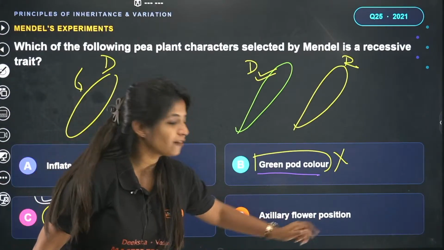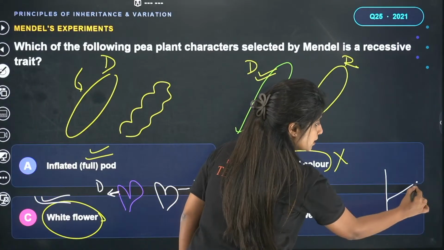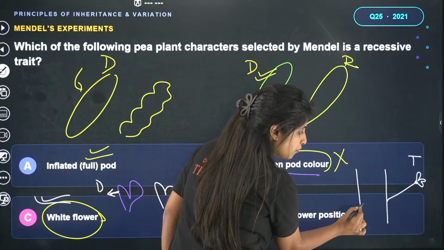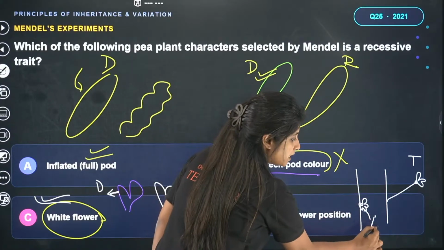What about axillary flower position? In flower position also, the flower can be like this at the tip. This is known as terminal position. Or the flower can be coming here at the place where a branch comes off. This is known as axillary position.